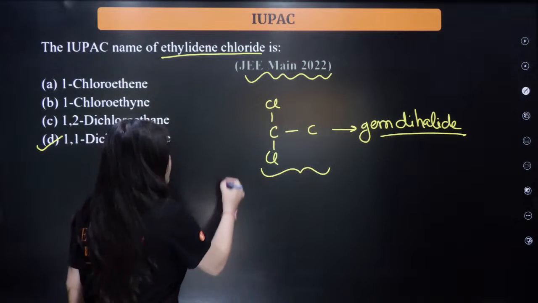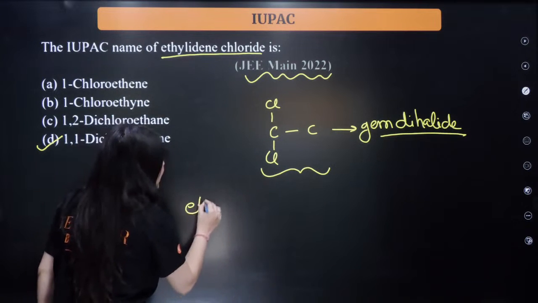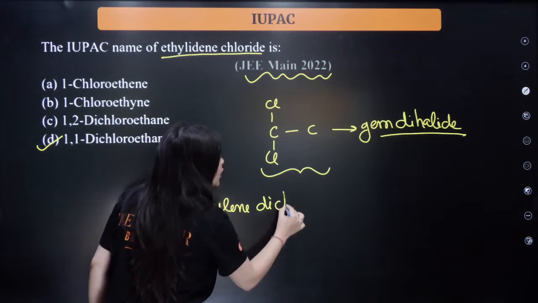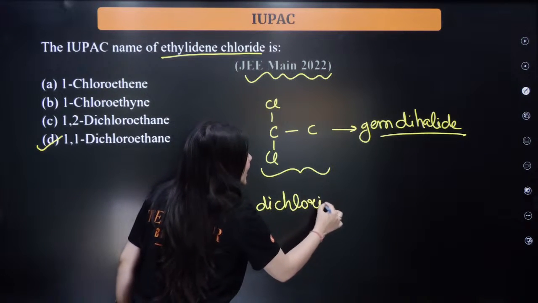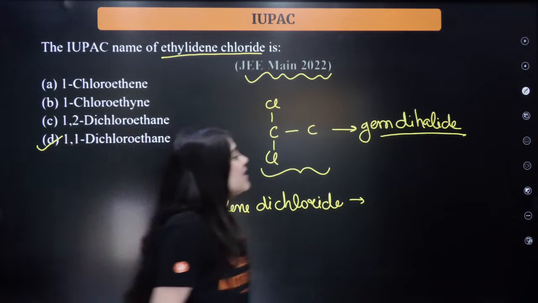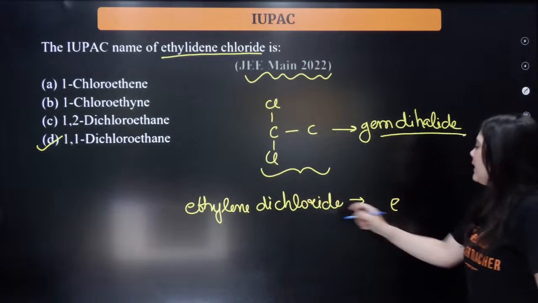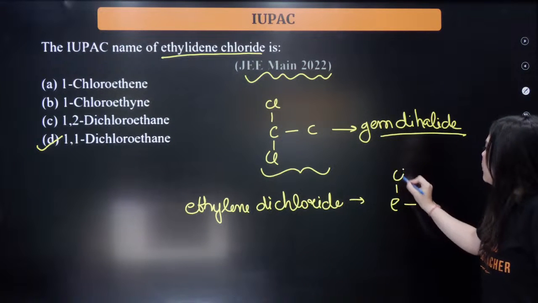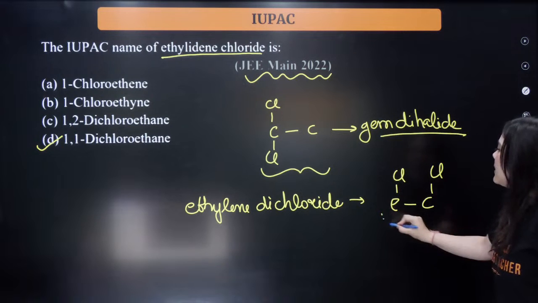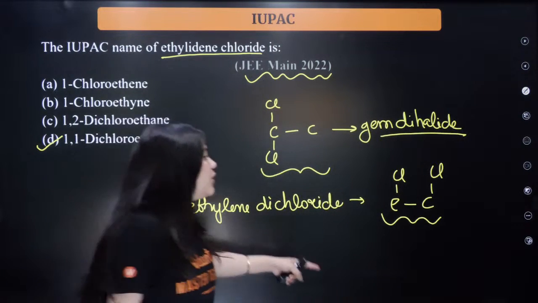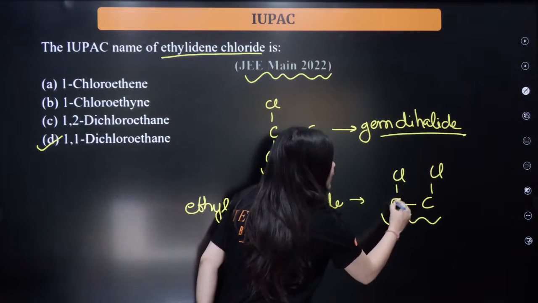But if the name was ethylene dichloride, bacha, then what could have happened? Its structure would have been ethylene, meaning two carbons, and when both the chlorines are on separate carbons, then it is ethylene dichloride. So this is the common name for ethylene dichloride.